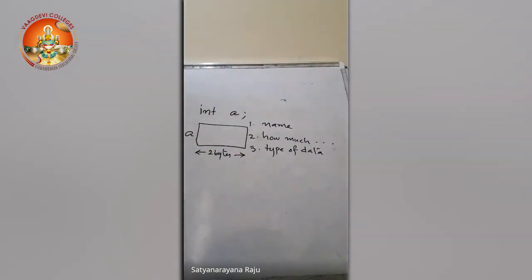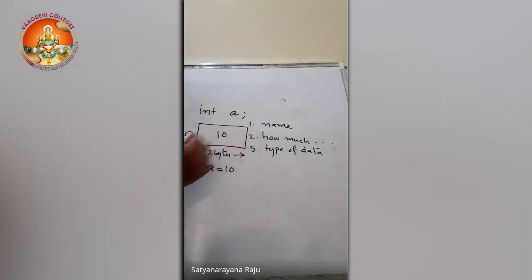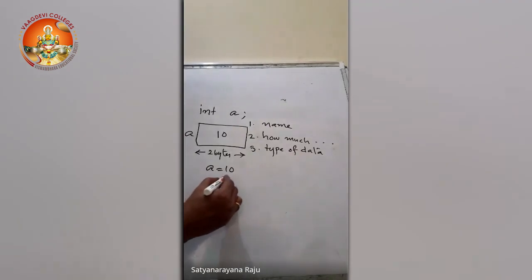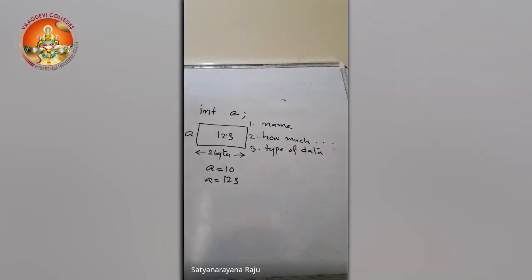And in this 2 bytes of space, what kind of data can we store? Can we store a character? No, it won't allow. Can we store a real number? It won't allow. Then what can we store? We can store only data which belongs to integer. So if I write A equals 10, it will be stored here. And you can write A equals 123, and 123 will be stored in that memory space, right?